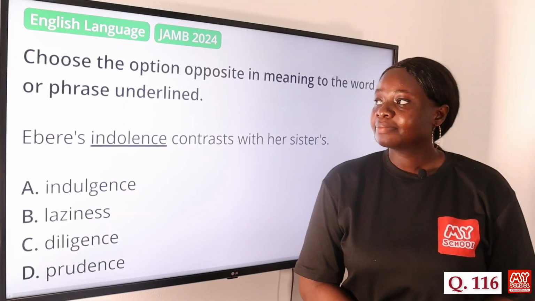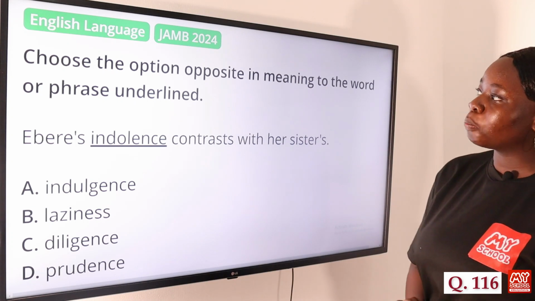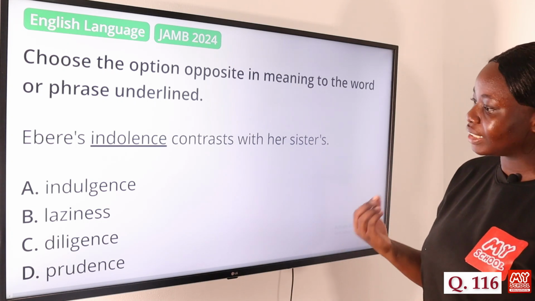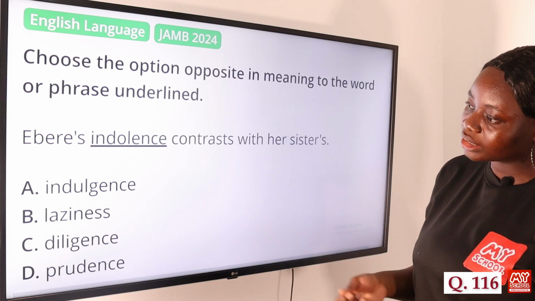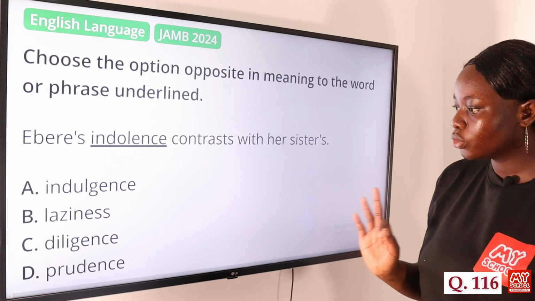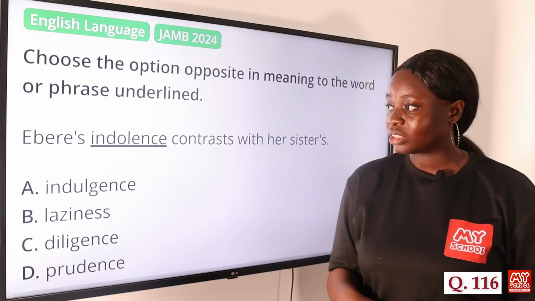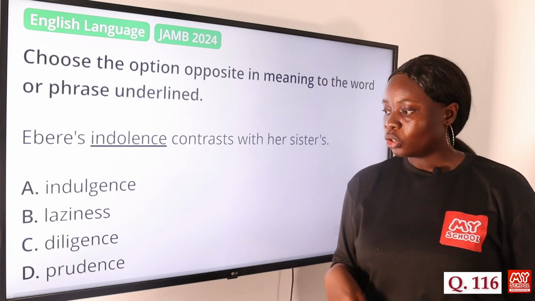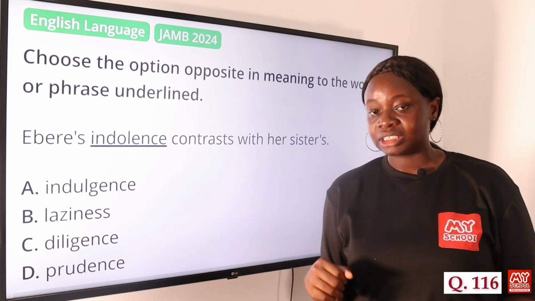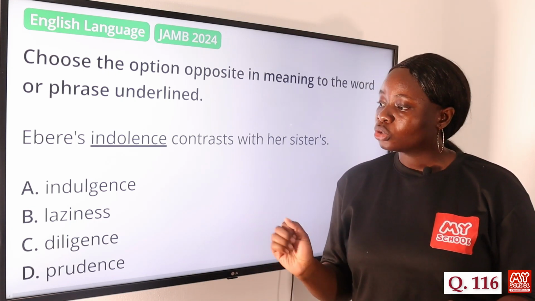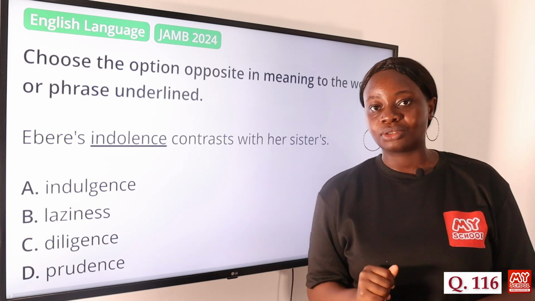Question 116. Again, we have to look for the word opposite in meaning to the word underlined. Iberi's indolence contrasts with her sisters. Option A, indulgence. Option B, laziness. Option C, diligence. And option D, prudence. So the answer to this question is option C, diligence. To be indolent means to be lazy or to constantly avoid work. The opposite of that would be diligent. Diligent means to put persistent effort into your work. So option C, diligence, is the answer to this question.